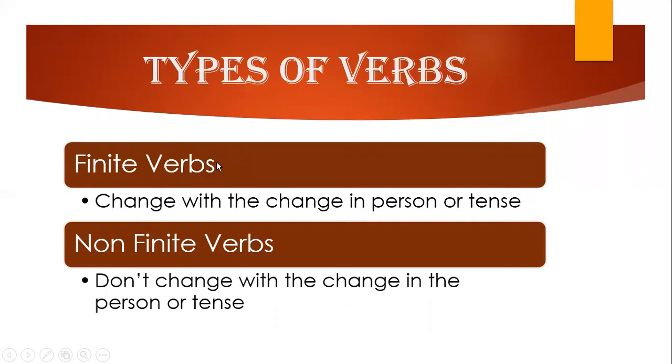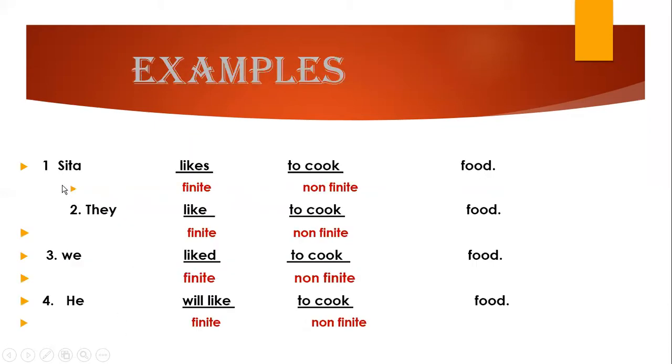Now, what are finite verbs? Finite verbs change with the change in person or tense. The verbs which change with the change in person or tense are called finite verbs, and the verbs which do not change with the change in person or tense are called non-finite verbs. Now, let us have a look at the examples.